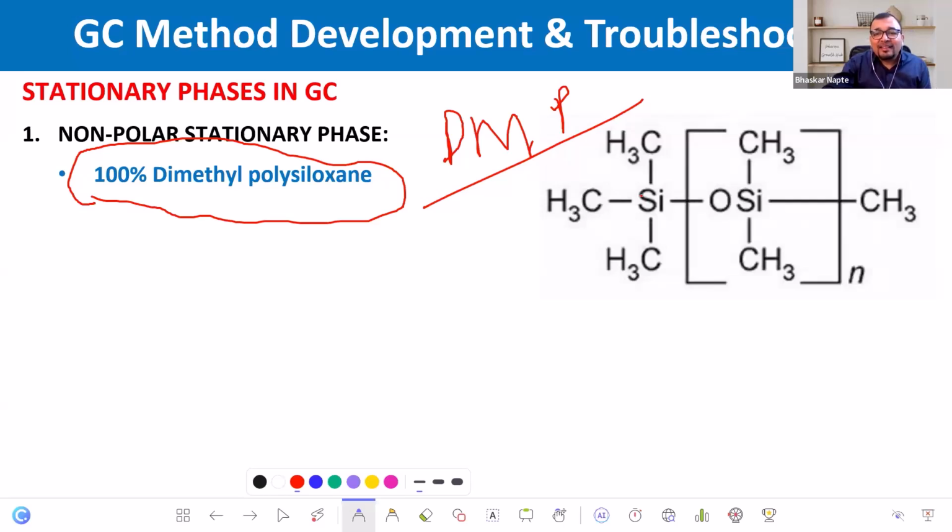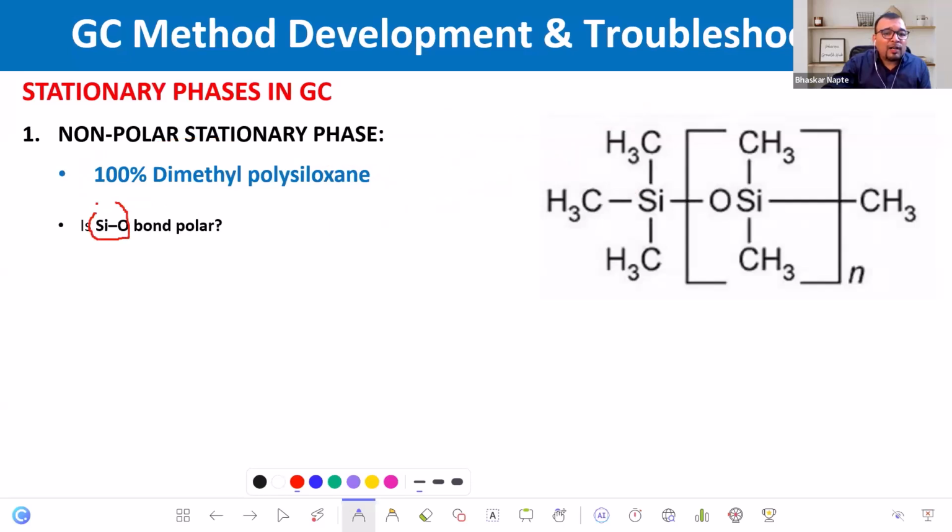So please understand, this Si-O bond is a part of the dimethyl polysiloxane. Now, is it a polar bond or a non-polar bond? What do you think about this one? Silicon and oxygen. If you know the electronegativity values, silicon has 1.9 and oxygen has 3.44. So what is the difference in the electronegativity between these two atoms? Is it more than 0.5 or less than 0.5?